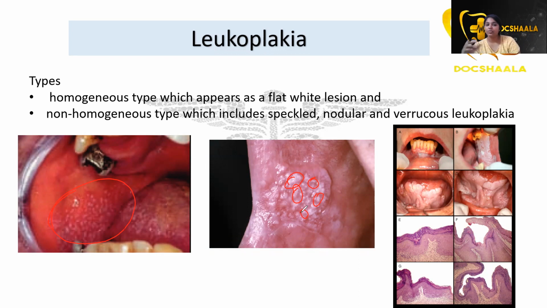Coming to verrucous leukoplakia, whenever you hear the word verrucous, remember that it is the aggravated form of the lesion, whatever lesion it is. The term verrucous describes that it is an aggravated form. So you can see how it is aggravated, like how far the white patches extend, right? So this is verrucous leukoplakia. You have to remember these types of leukoplakia also. These are the important clinical points, and you can go through the histopathological points also, but those are not that important.